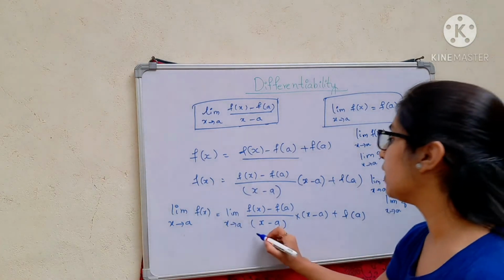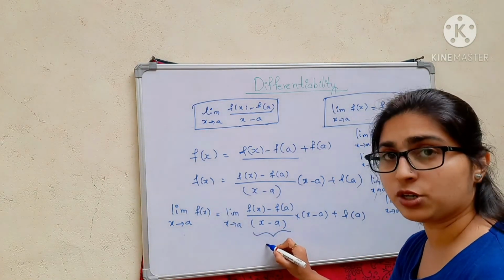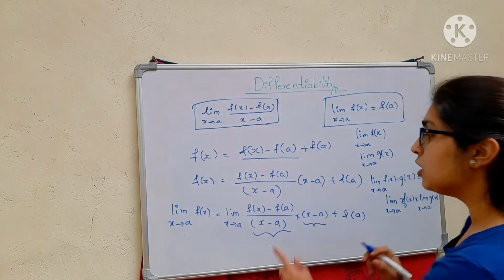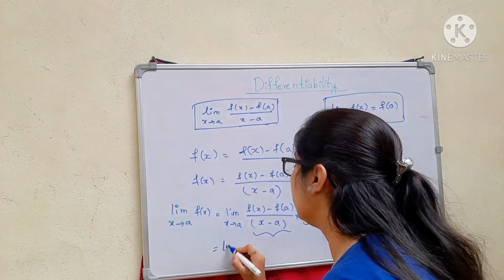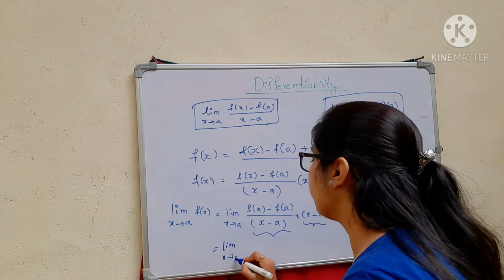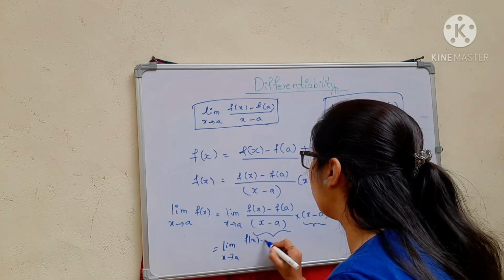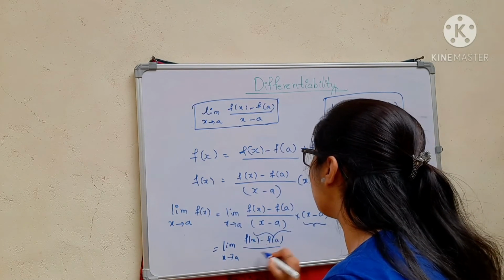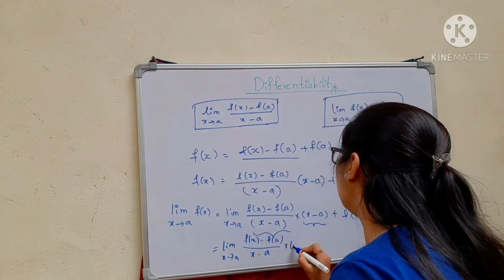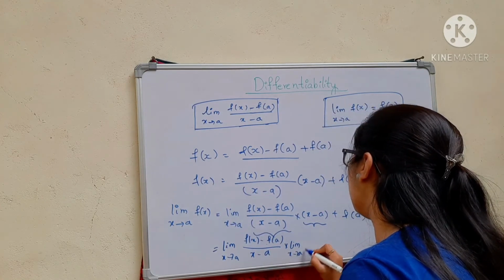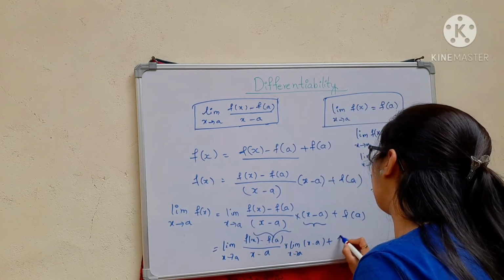So here also I can consider this as one function, this as another function. So I can write it like limit x approaches a, f of x minus f of a divided by x minus a, into limit x approaches a, x minus a, plus f of a.